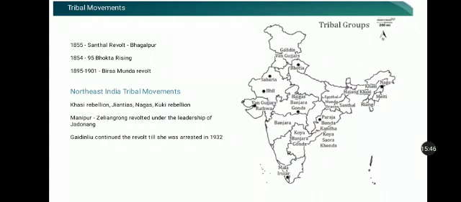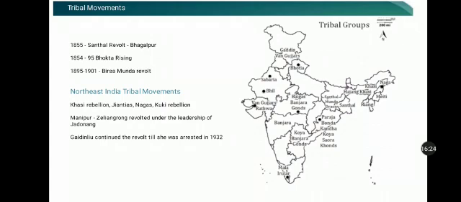Some of the major tribal revolutions or uprisings that occurred are what we will be discussing now. The first and foremost very important tribal revolution was the Kol rebellion. The Kols inhabited the Chota Nagpur area of Bihar. They lived under complete autonomy under their traditional chiefs. But this changed when the Britishers came there.